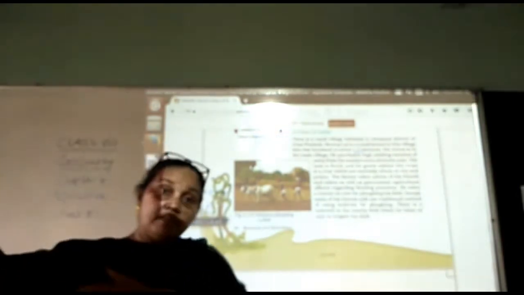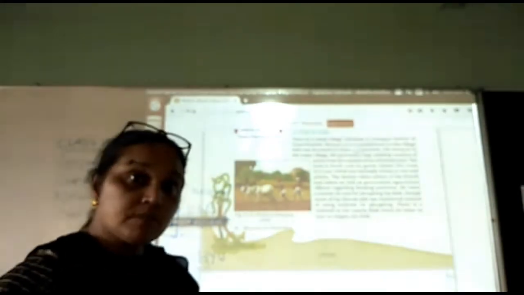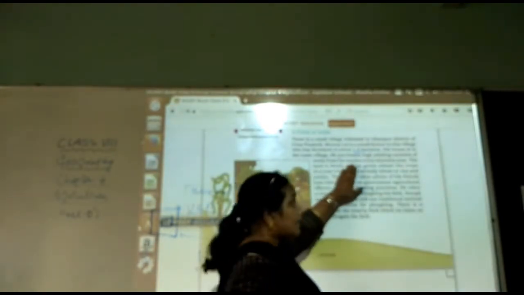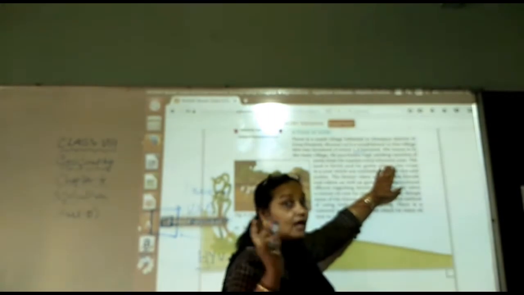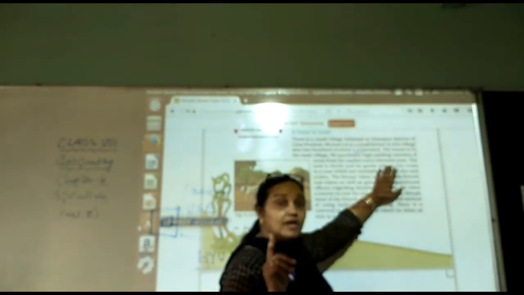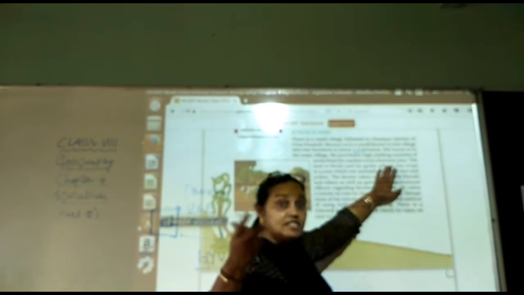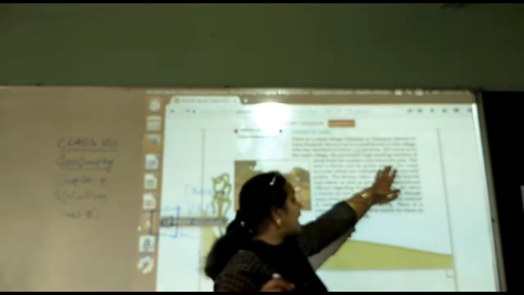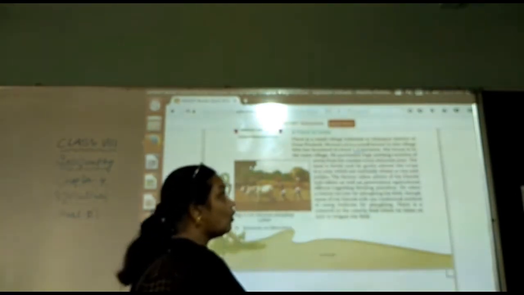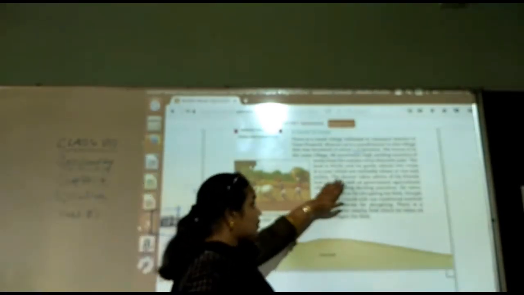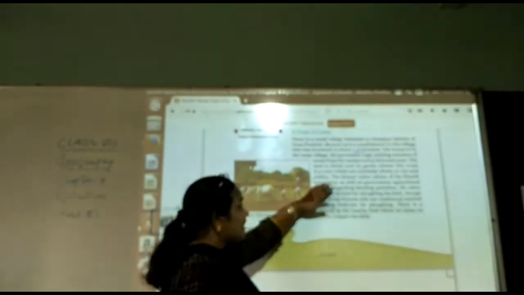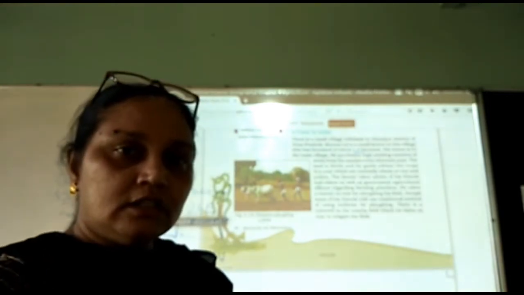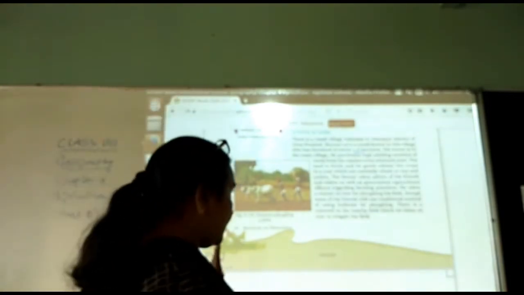His house is in the main village. He has to travel from the village to his farm daily, up and down. He purchases high yielding varieties of seed from the market every alternate year. Means one year he will buy, one year he will skip, and again another year he will buy. The land is fertile and he grows at least two crops in a year, normally wheat or rice, and pulses. One main crop, either wheat or rice, and the second one will be the pulses.